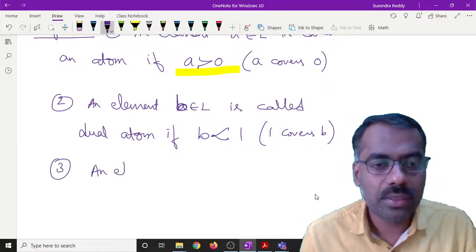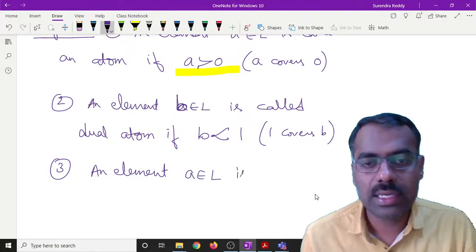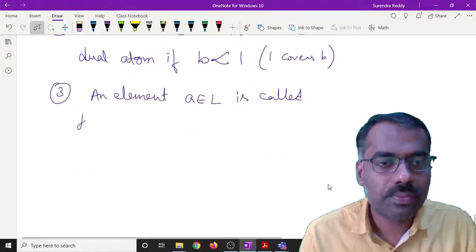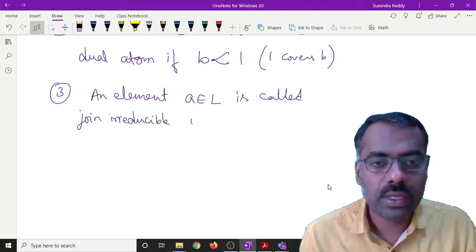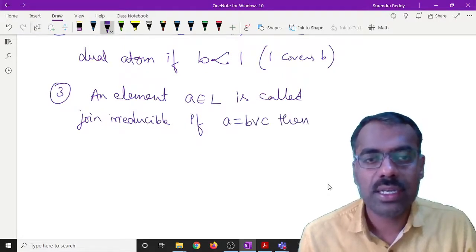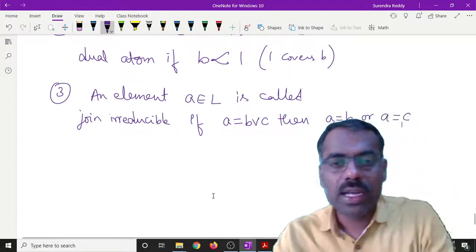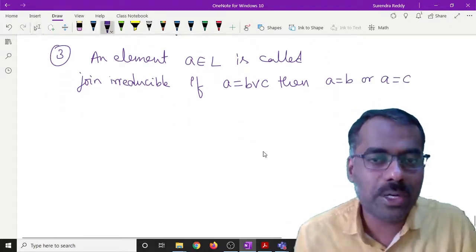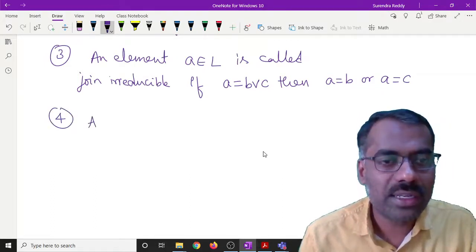And another definition: an element A belongs to L is called join irreducible if A equals B join C, then either A should be equal to B or A should be equal to C. That means we can't write A as a join of two elements unless it equals one of them. Is that clear? So whenever we are able to write it as a join of two elements, it should be equal to one of them.